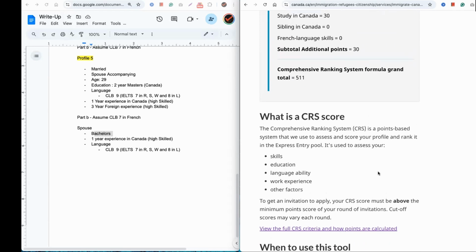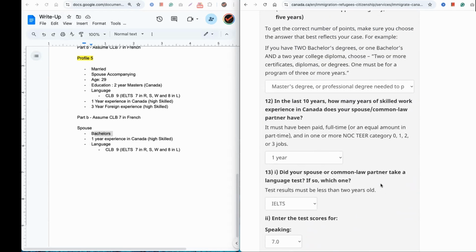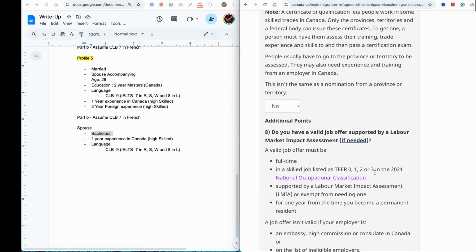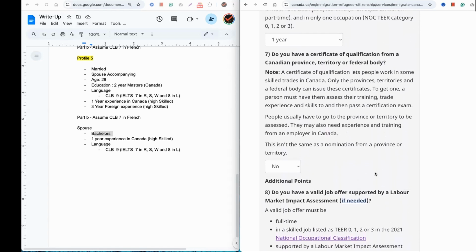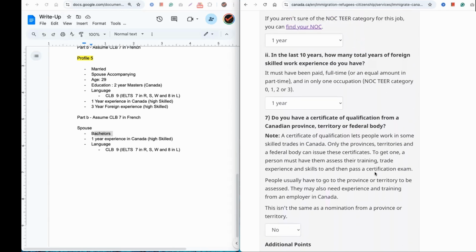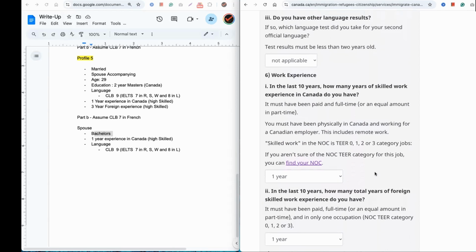Because the moment I reduce half a score in one of the factors, you see the scores have gone down by almost 19 points. So this means that a language score of CLB 9 is really important, because there are many factors which combine in making sure that a higher CLB 9 will give you a slight advantage. Another is French scores. Everybody knows about that, but CLB 7 would have a huge impact, because then you will be eligible for a French draw as well.